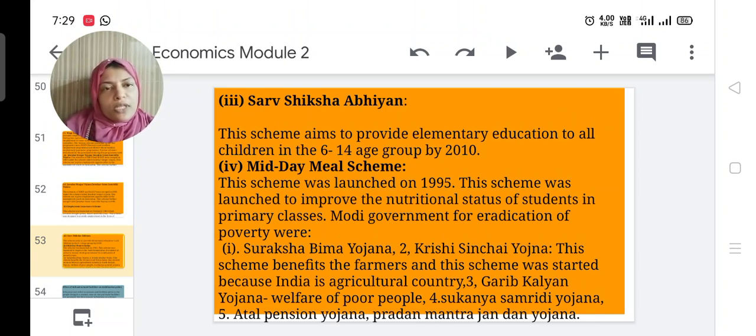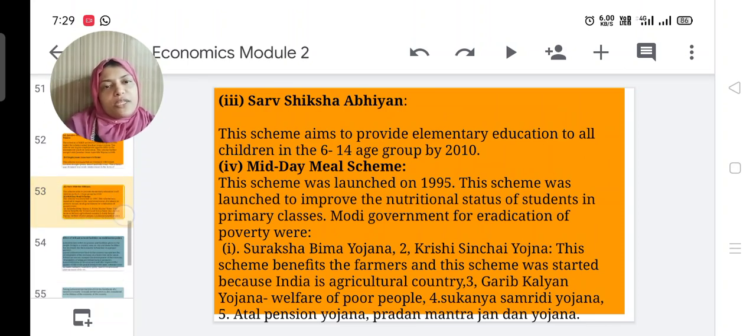For eradication of poverty, the Modi government changed so many policies, and they are called by new names such as Suraksha Bima Yojana, Krishi Sinchai Yojana. This scheme benefits the farmers, and this scheme was started because India is an agricultural country. Then Garib Kalyan Yojana, that is welfare of the poor people, and Sukanya Samriddhi Yojana, Atal Pension Yojana, Pradhan Mantri Jan Dhan Yojana as the different pension schemes to reduce poverty.